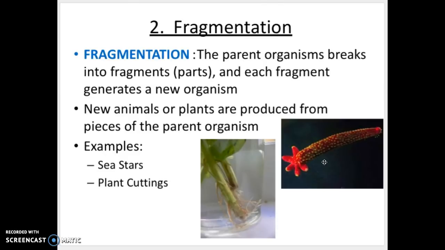Another really cool example of fragmentation is with sea stars. So this is actually a sea star. It's a starfish. Okay, and if you see here, there's like one giant leg, and then there's these little legs right here. So what happened is the adult sea star's arm broke off. So this is the adult sea star arm, broke off, and then from that arm, all of these little new arms developed. So now we have a brand new sea star that came from that original parent organism. Pretty cool, huh?